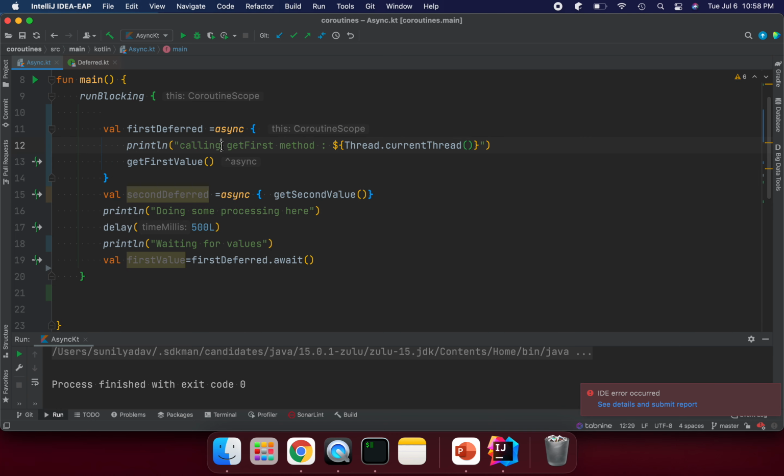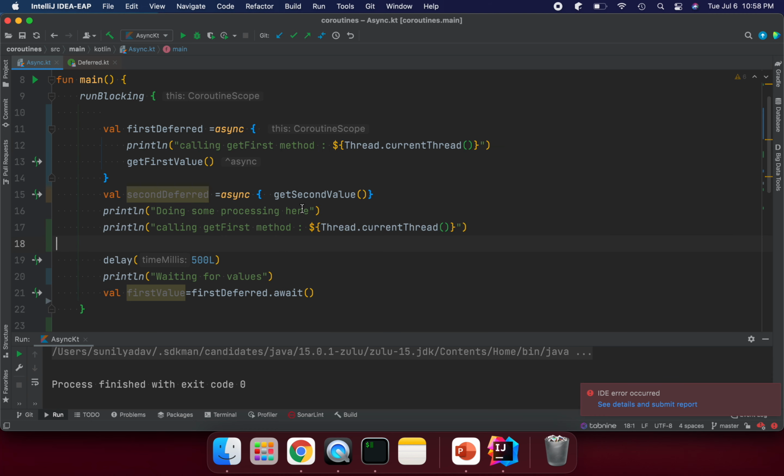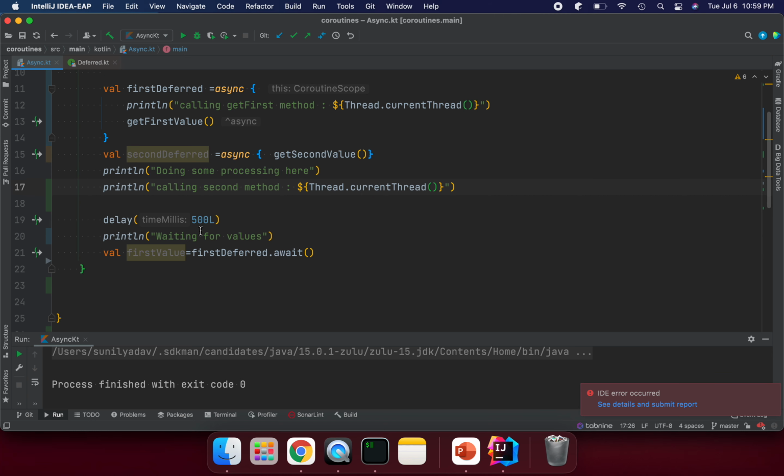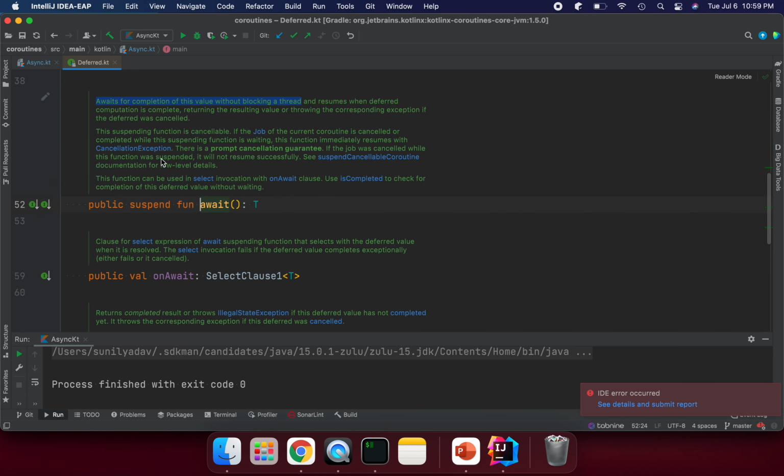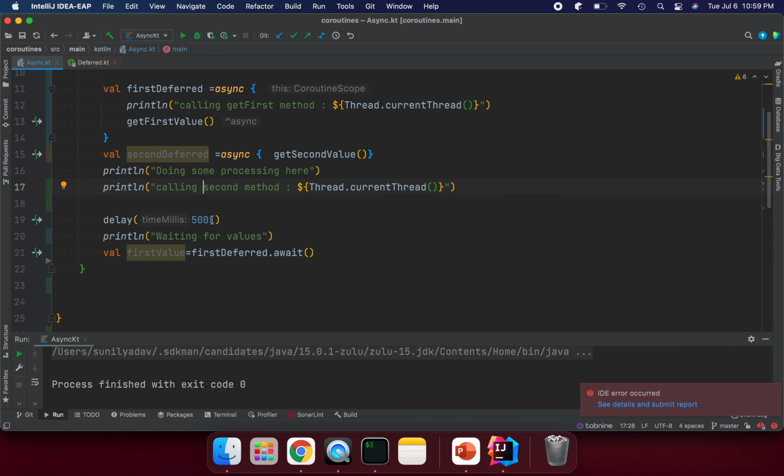Okay, so this is the method again. With the thread we are using here, we can get it. We can see Control C, and also we can see what thread we are using. Now what we are trying to say here is we are not blocking the thread and we resume when the deferred computation is complete, returning the result value or throwing the coroutine exception if the deferred was cancelled. So suppose something went wrong, right? It's going to throw the exception. So let's try to run it.